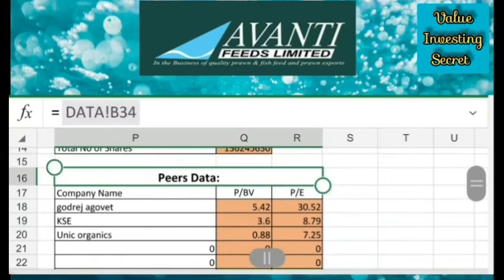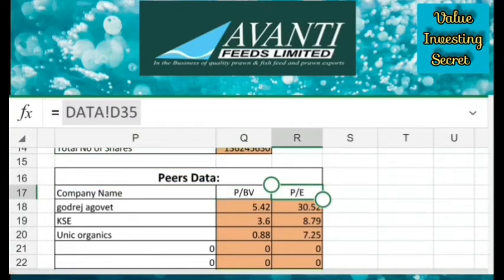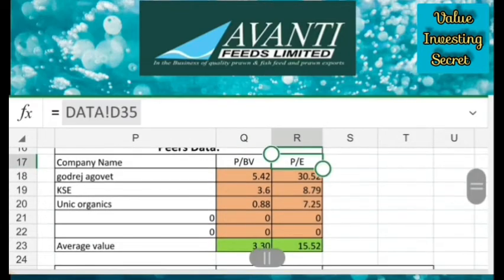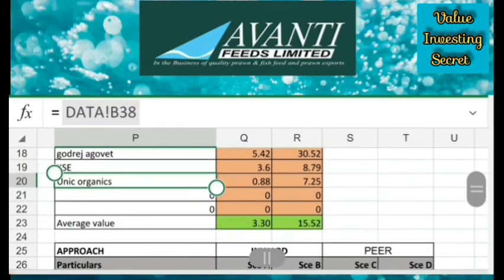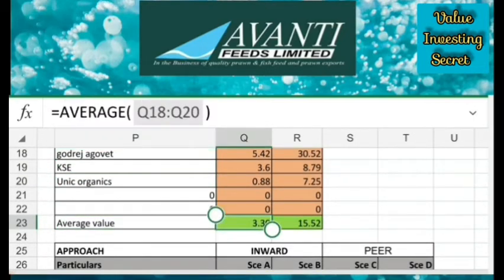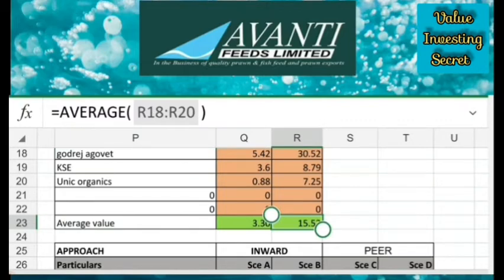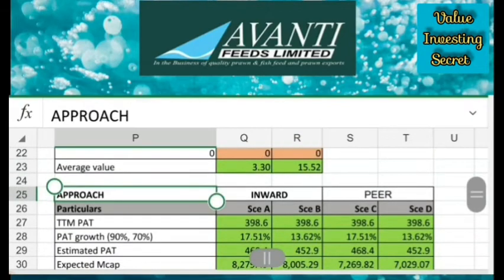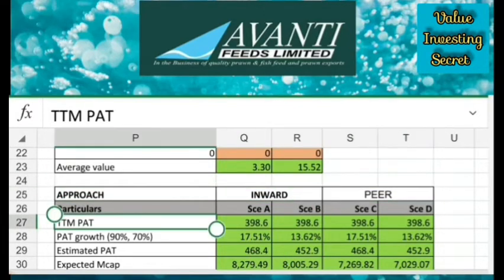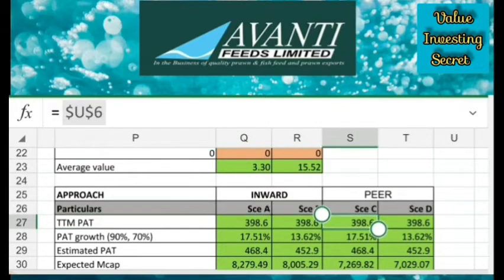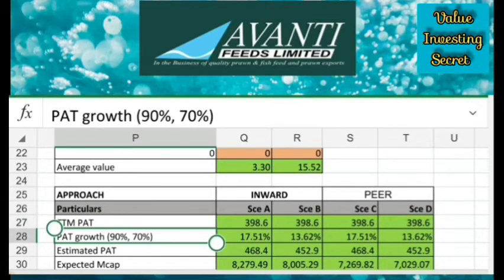Now we have to get the peers data. So here I have taken 4 companies' peers data of price to book value and price to earning ratios. These data we can get from Screener's website. Then I did the average value of book value and price to earning ratios. Again I did the inward approach and peer approach, so that I will be more conservative than aggressive, because any company will grow according to its peers' growth and its own growth. So we have to take into 2 considerations.